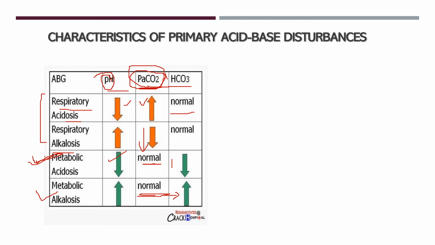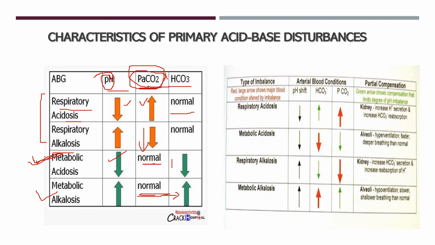Now our body will try to compensate. We know the compensatory mechanism: if respiratory acidosis is there, the kidney will try to compensate. If metabolic acidosis is there, then the respiratory system will try to compensate. So we may not get this simple type of parameters. The parameters may be like this. So we have to look at the pH first. If the pH is less, then it is acidosis, and it may be metabolic or respiratory. Now you have to look at the partial pressure of carbon dioxide.